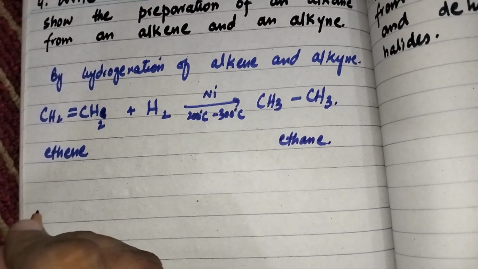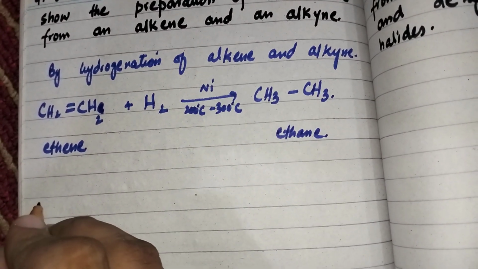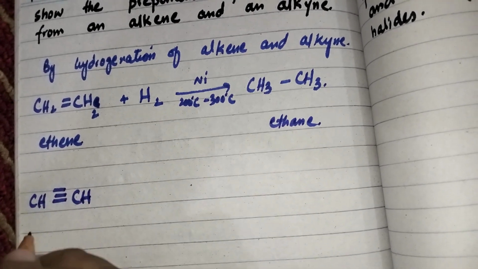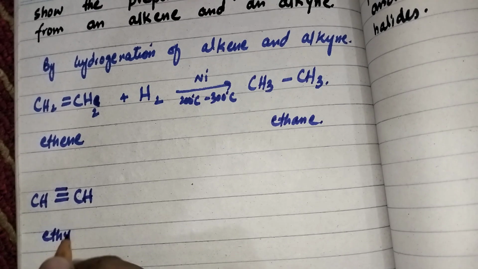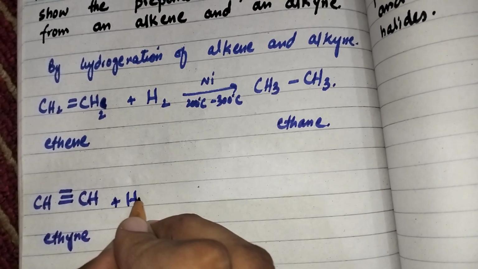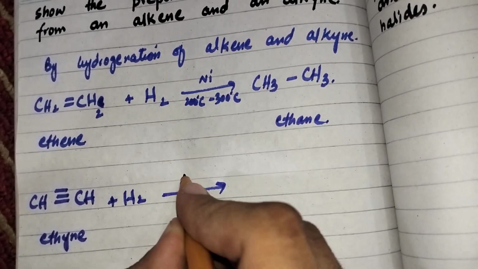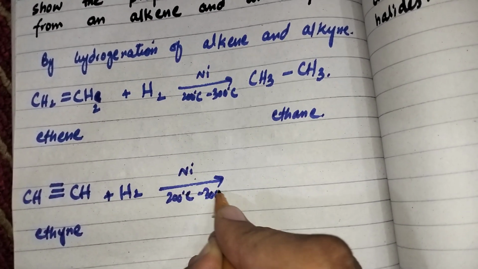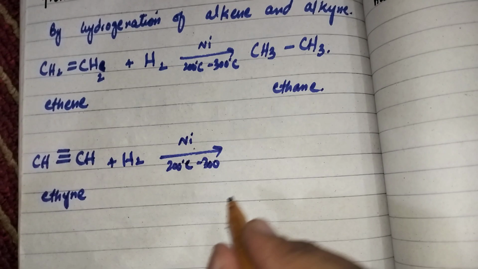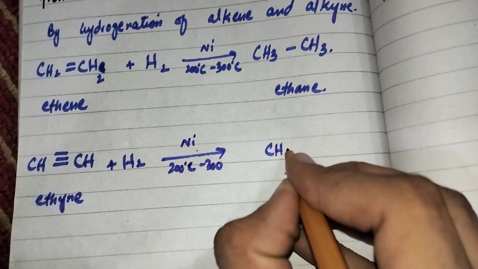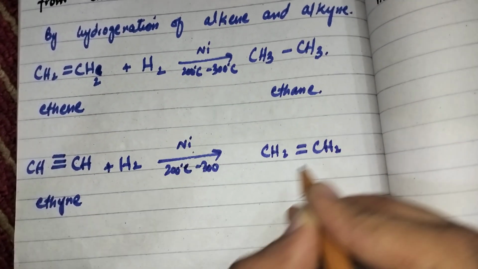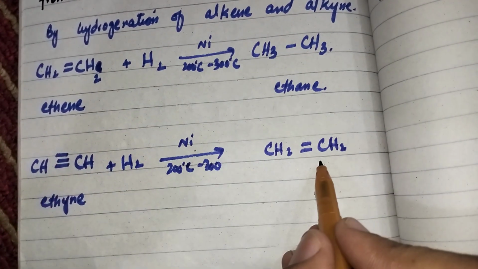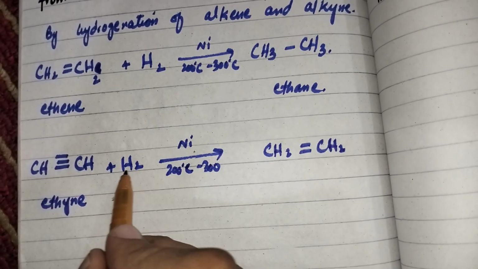Similarly, now I am taking the first member of the alkyne family. It is CH triple bond CH, it is ethyne. When ethyne is reacted with hydrogen in the presence of nickel at 200 to 300 degrees centigrade temperature, it is first converted into ethene, CH2 double bond CH2, because the triple bond is converted into a double bond.